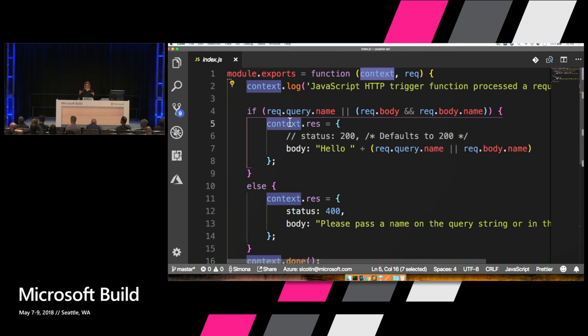As you can see in this function, the only thing that we're doing is just getting the query parameter or the body of the request. And then if that exists, we're going to reply back hello build. And then if that doesn't exist, we're just going to throw back an error. So who's excited to try this out?